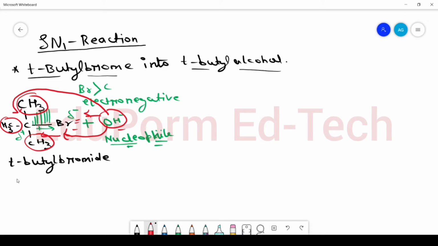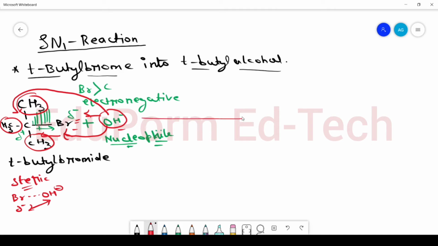So attack from the back side is not possible due to steric hindrance, and attack from the front side is not possible as bromine will act as a partly negative center, and this partly negative charge will repel the permanent negative charge on the nucleophile. So here negative repulsion will occur and here steric hindrance will occur.